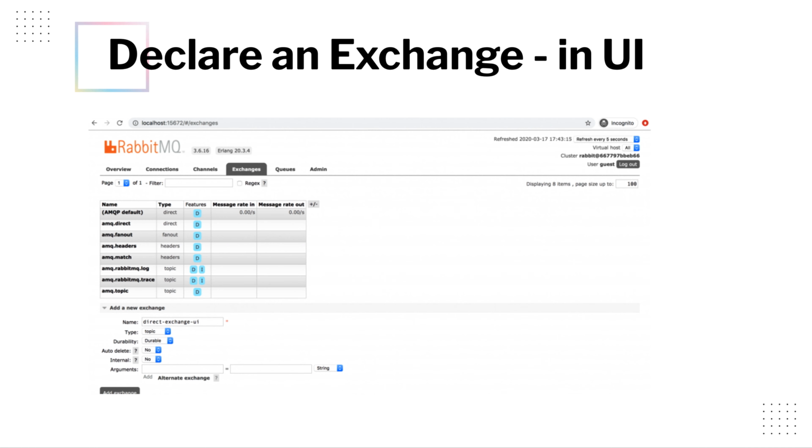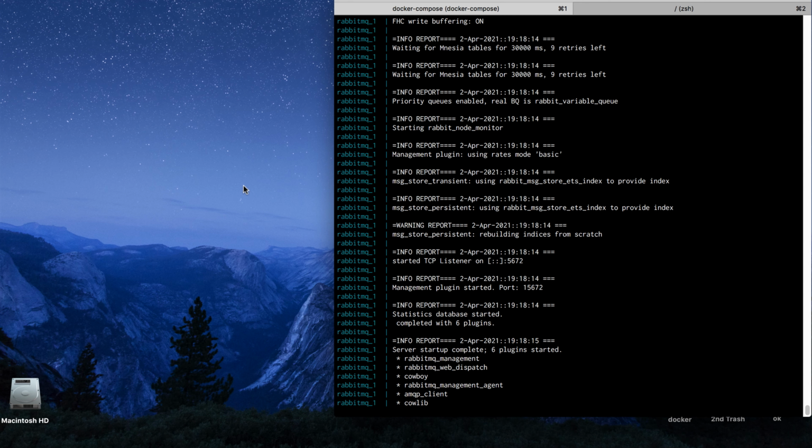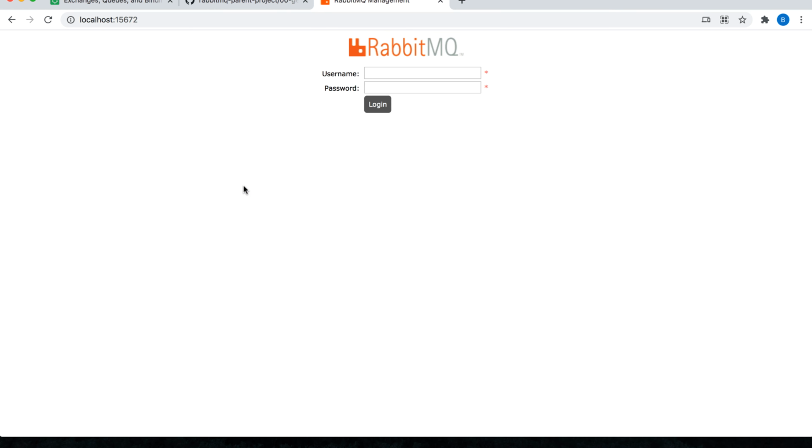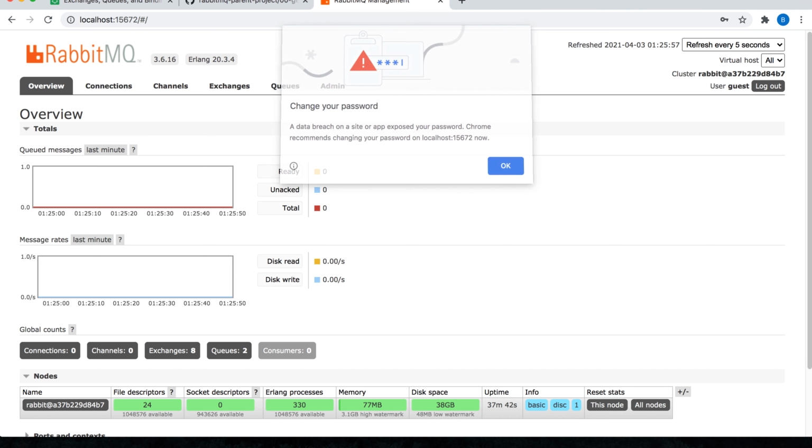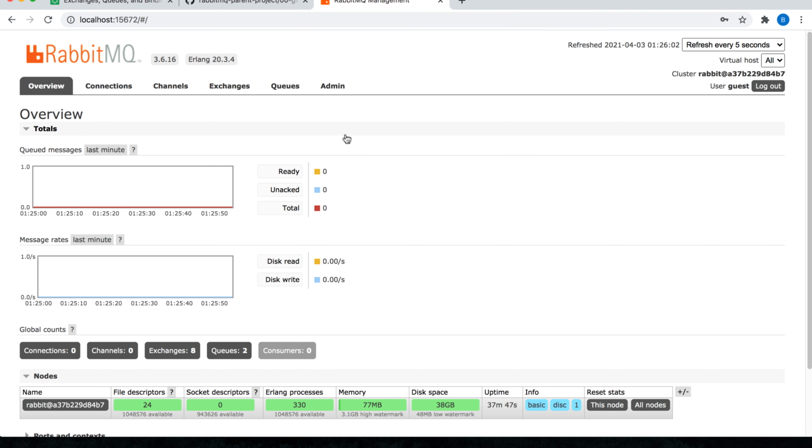You can also do this from the management UI. So let's try this out. Before trying this out, please make sure that the RabbitMQ server is up and running. I have explained earlier how to use Docker and Docker Compose to run the RabbitMQ server. Once the RabbitMQ server is up, you can log into the RabbitMQ management UI by visiting localhost:15672. I have set guest as the username as well as guest as the password. So let's log in.